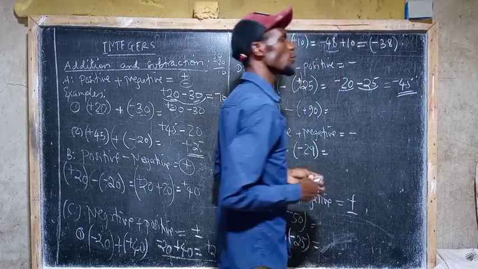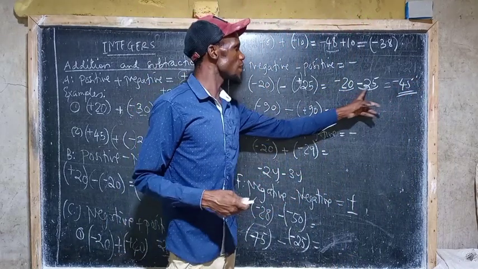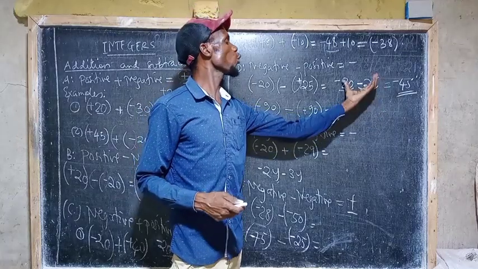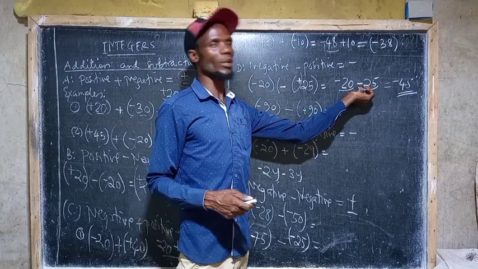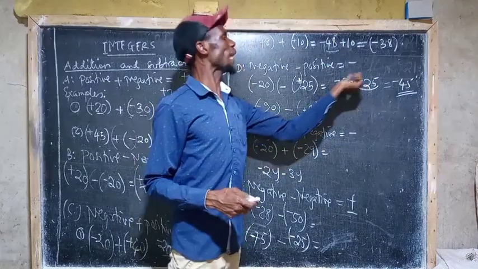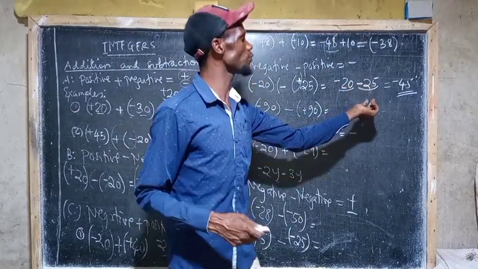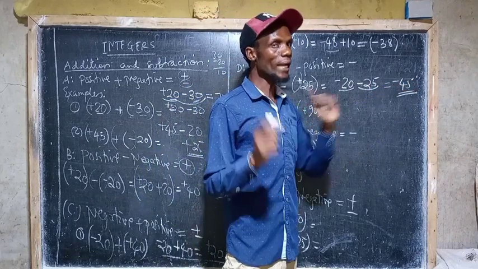Why have I written negative 45? Because all of these are negatives. We are just talking about negative 20 and negative 25. In total, we have negative 45. So that is the difference.